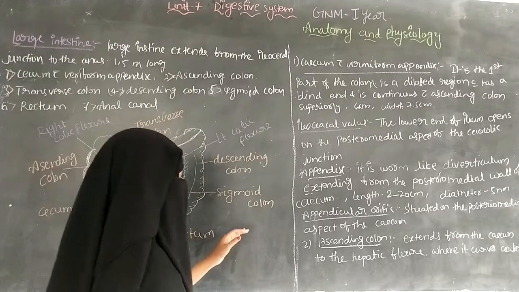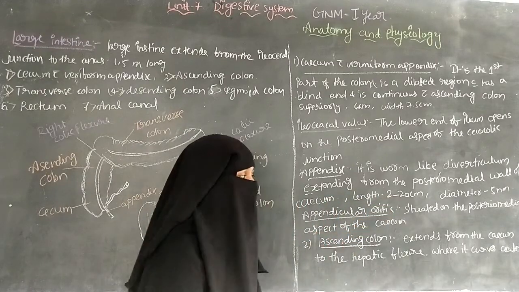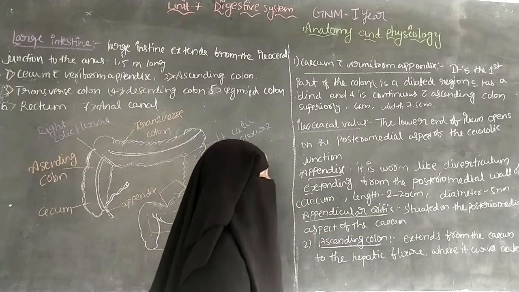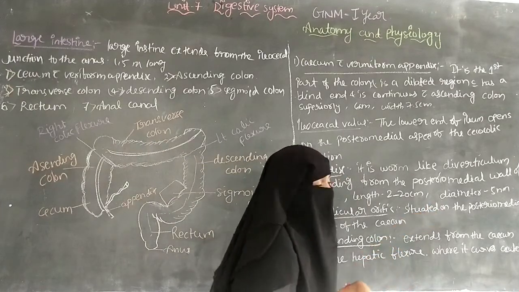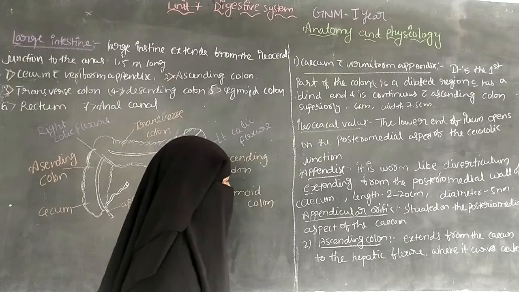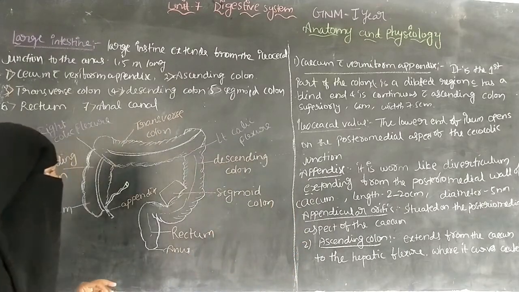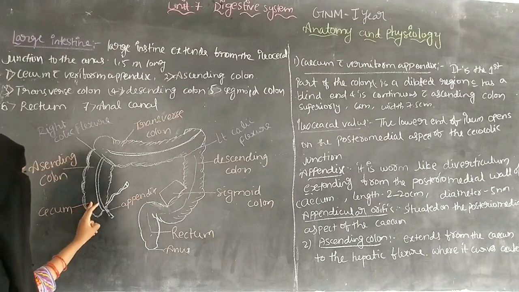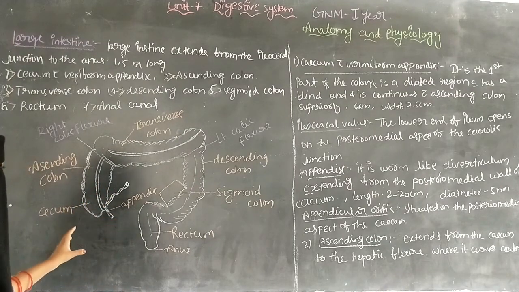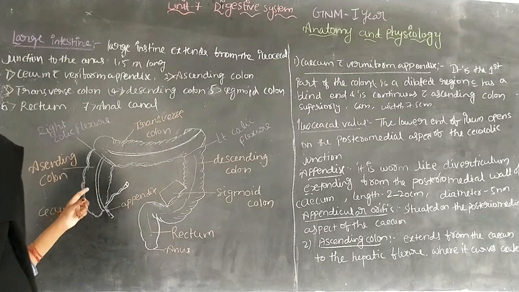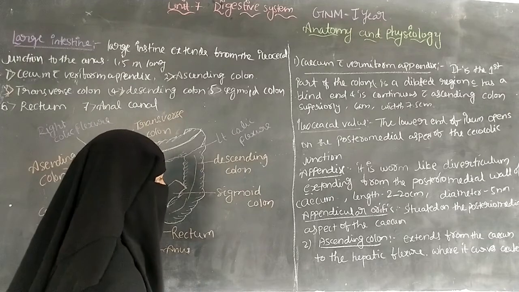The length of the appendix is 2 to 20 centimeters, approximately 9 centimeters, and its diameter is 5 millimeters. The appendix is a worm-like diverticulum extending from the posterior medial wall of the cecum.